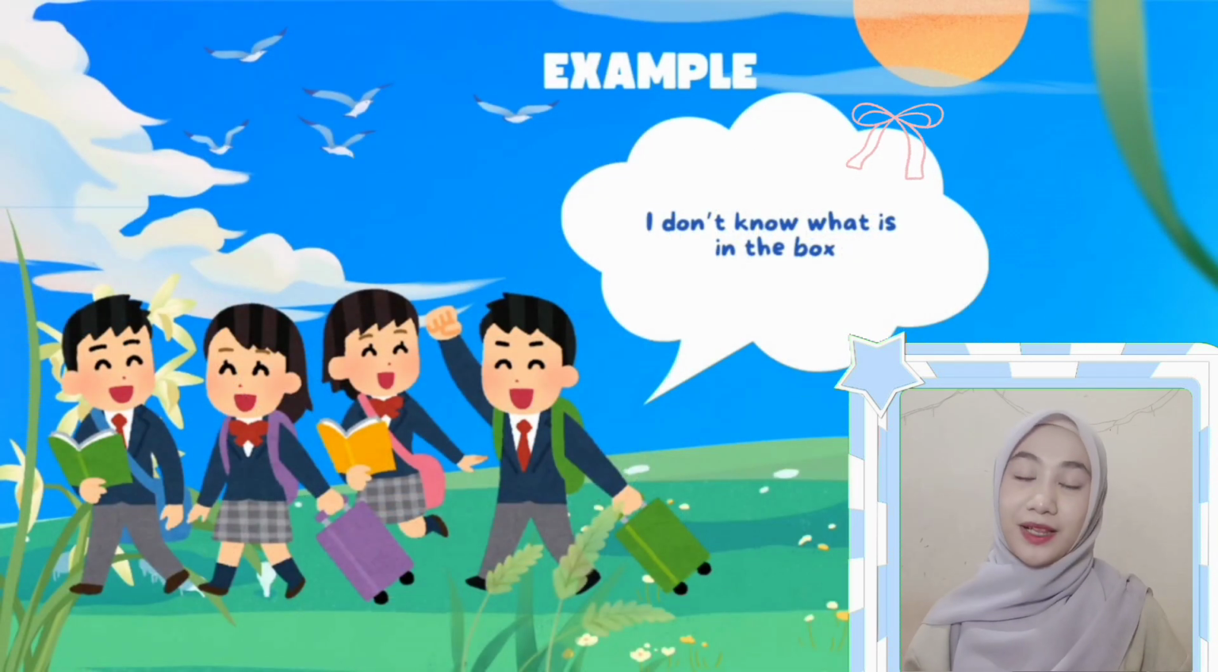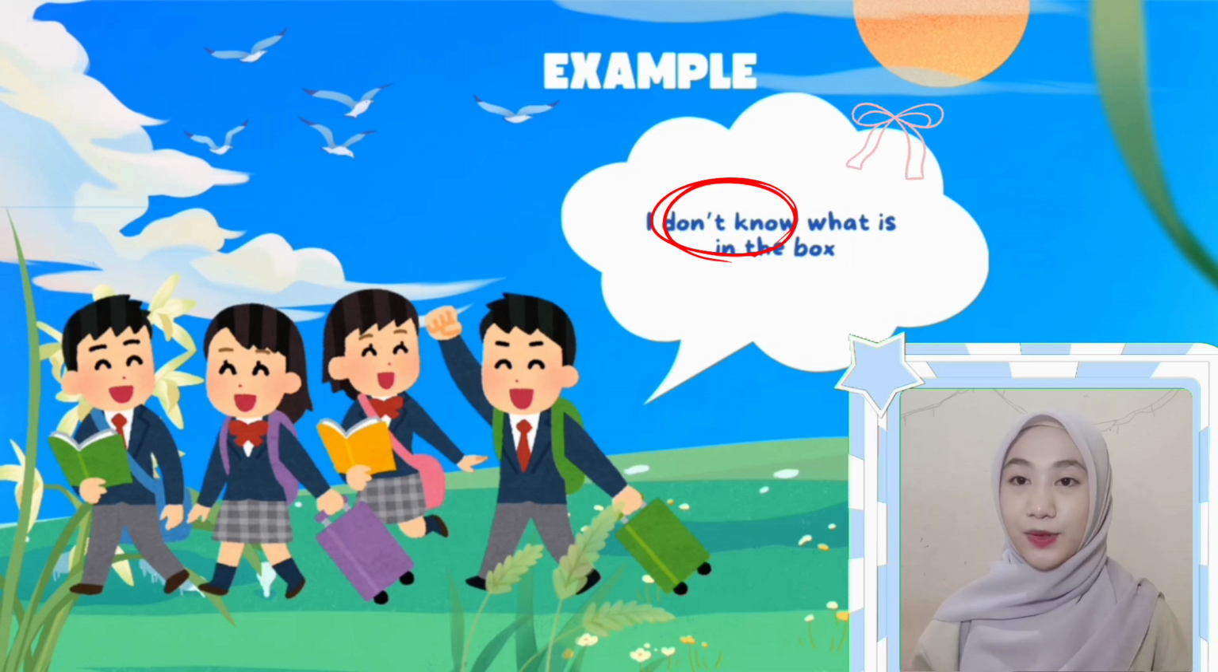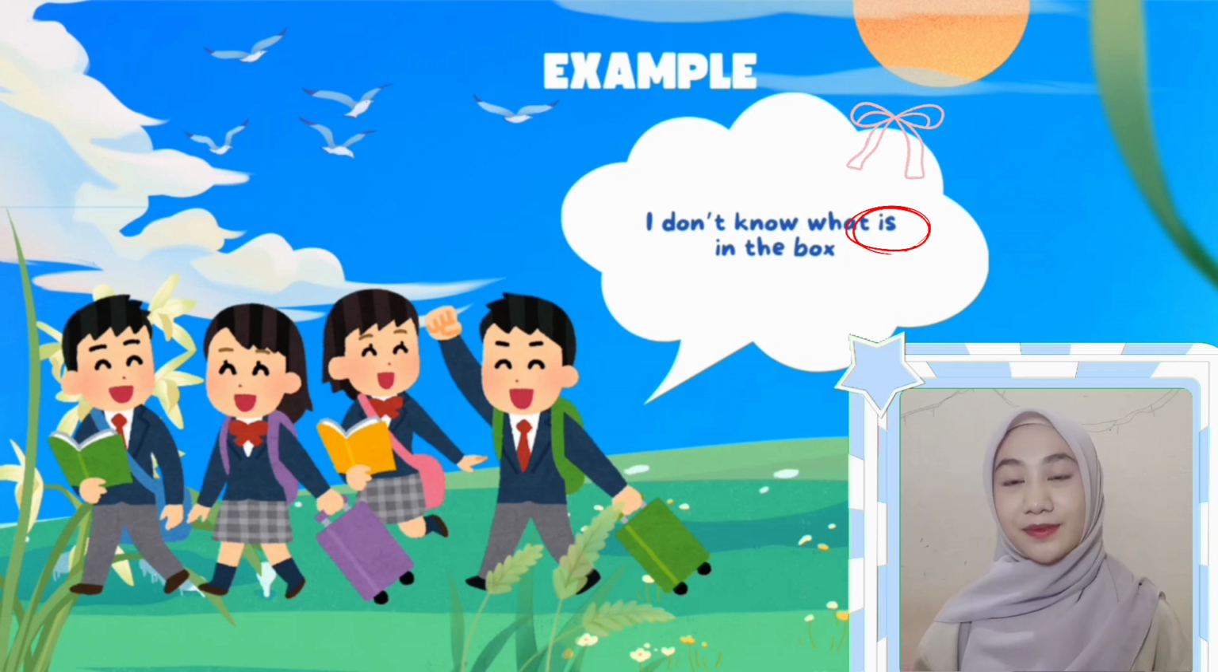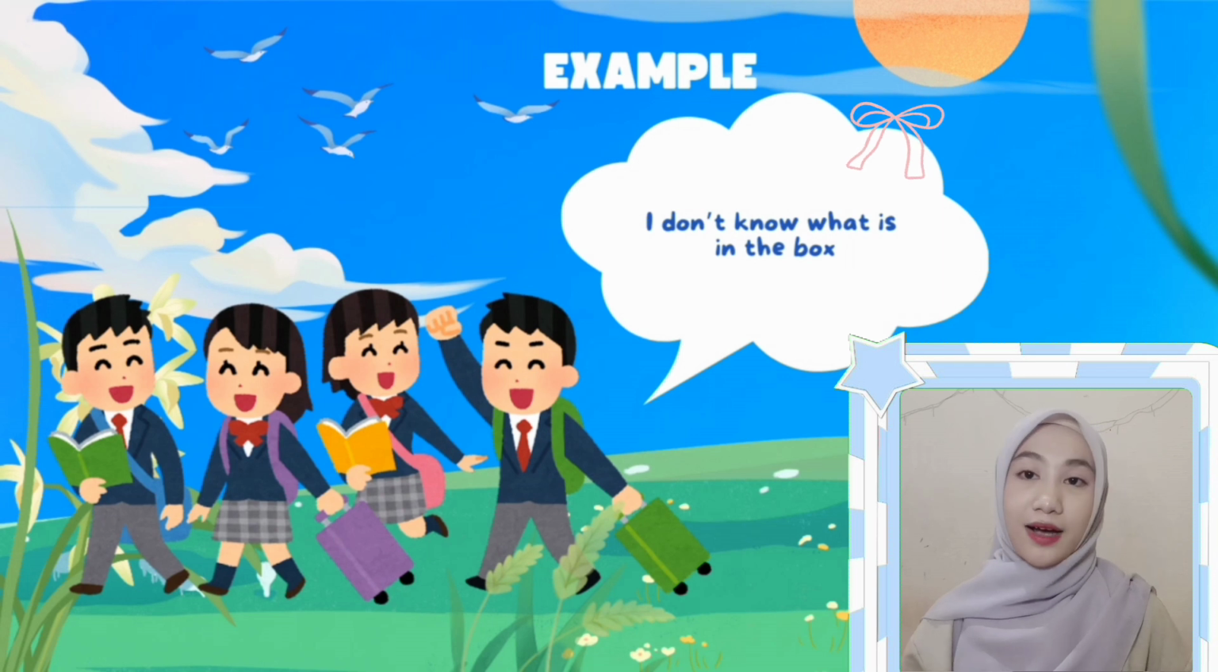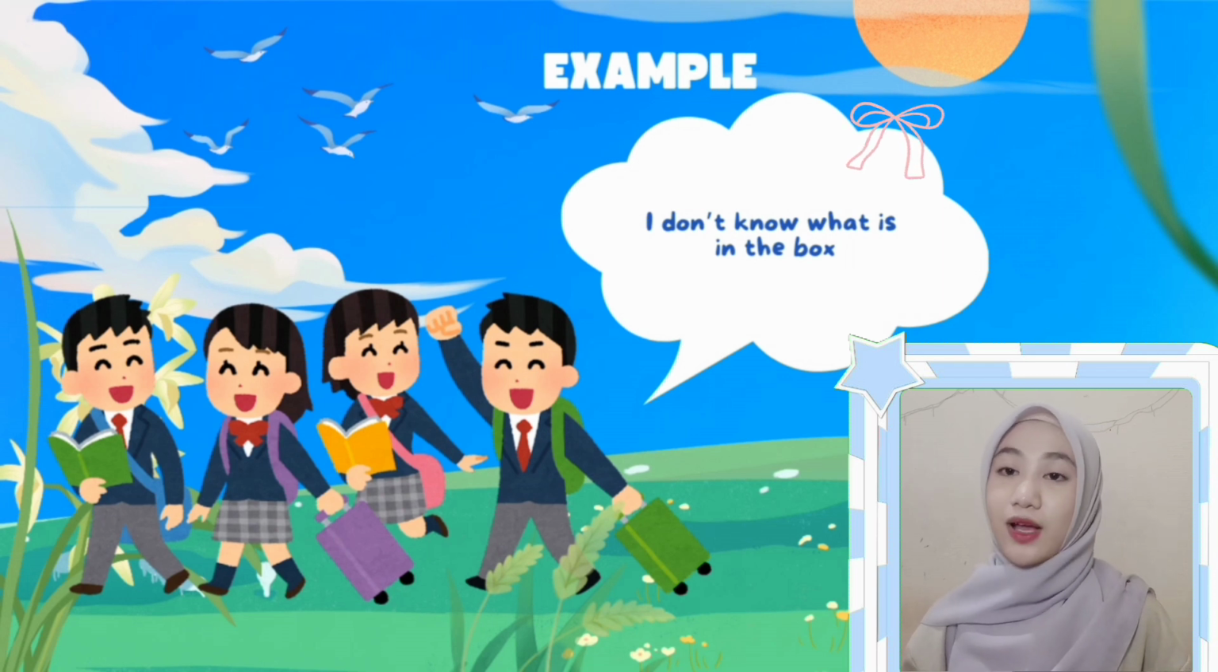For example, I don't know what is in the box. I is the subject. Don't know is a verb. What is the subject and is is a verb. In this example, there are two clauses. I don't know is the main clause and what is in the box is a noun clause. These two clauses are joined by the connector what.